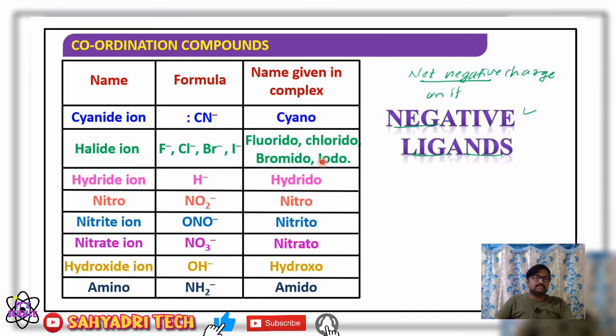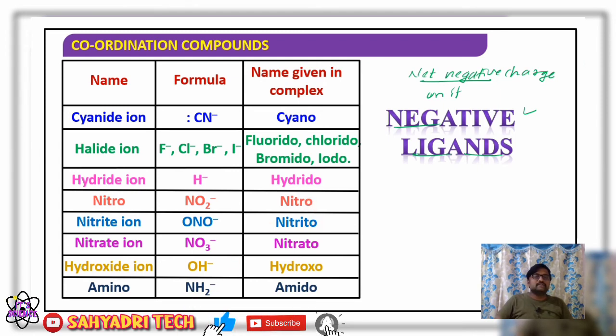Please remember this. If it is H minus, the hydride ion acts as a ligand. H minus has a lone pair of electrons, so it acts as a negative ligand. How is it named? It is named as hydrido. Nitro, NO2 minus, nitro. Nitrite ion, ONO minus, nitrito. So what is the difference here?